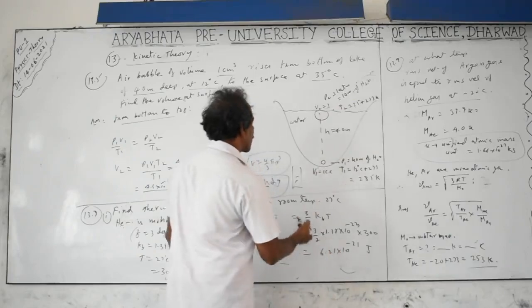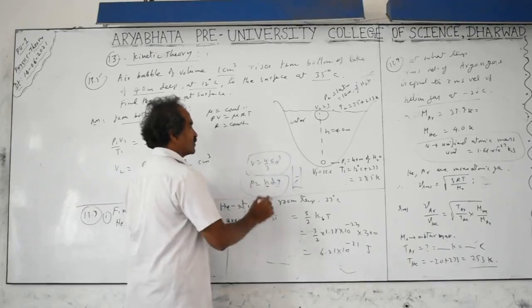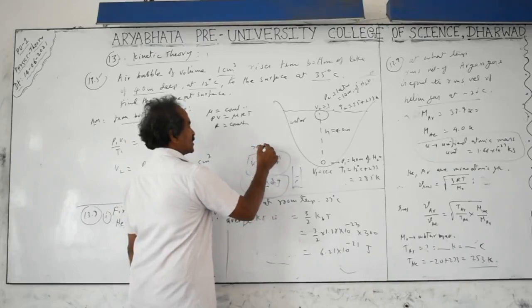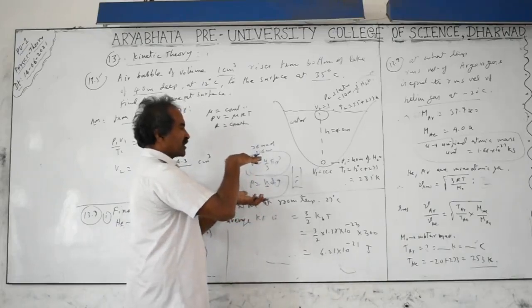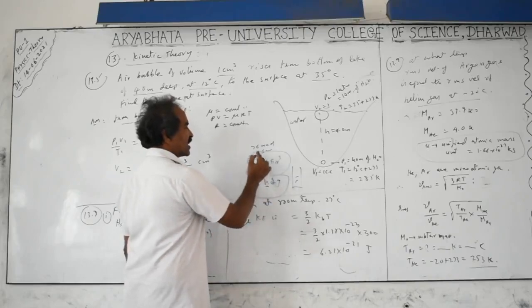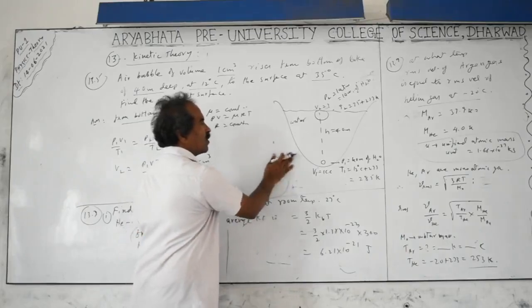In terms of mercury, if we equate the height of mercury times its density to 1 atmosphere, that height becomes 76 millimeters of mercury, or 7.6 centimeters, or 0.76 meters. That column will have a pressure equal to the atmospheric pressure because mercury has a very high density, 13.6 times that of water.